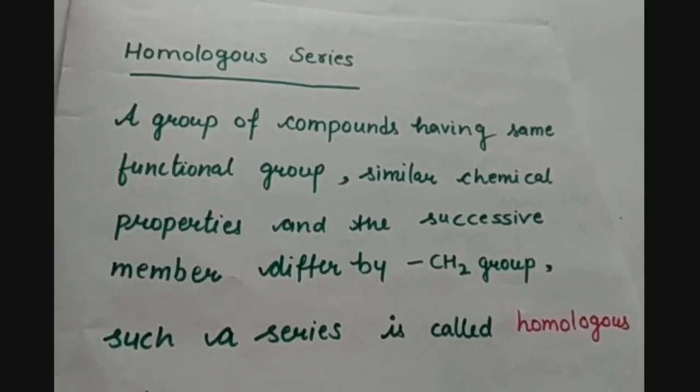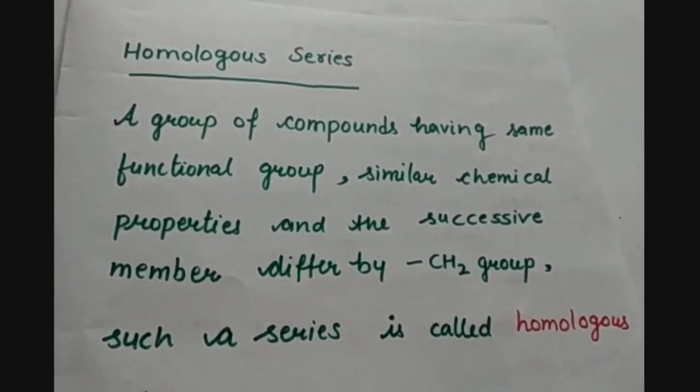Homo means similar, same. So, homologous series can be called as a group of organic compounds containing a particular functional group, and the member of any homologous series will be called a homolog.